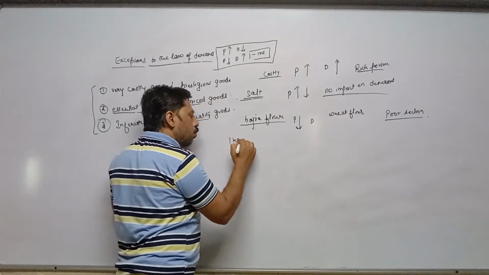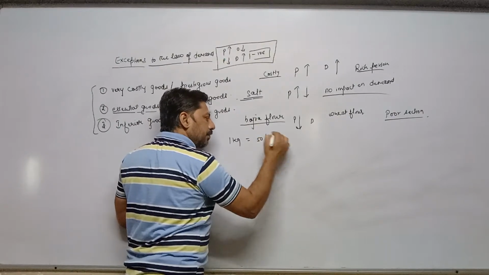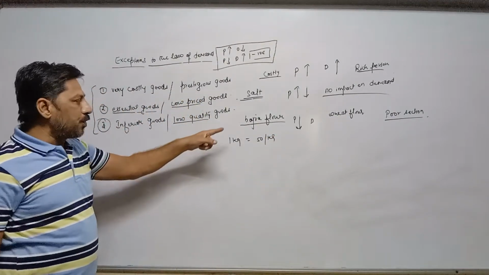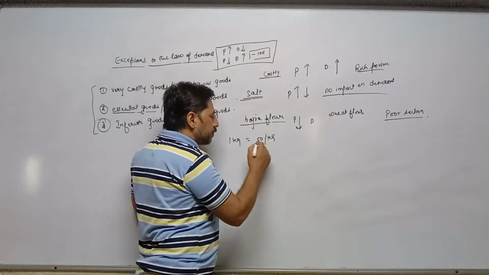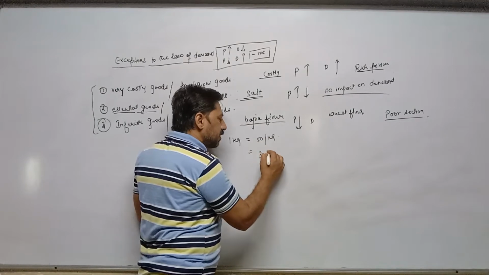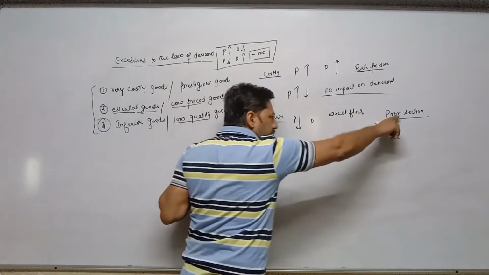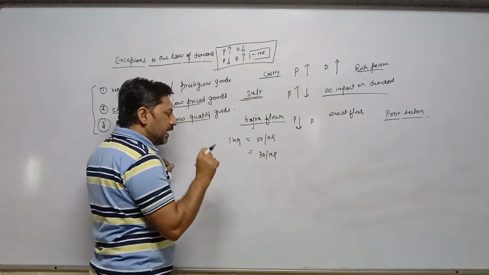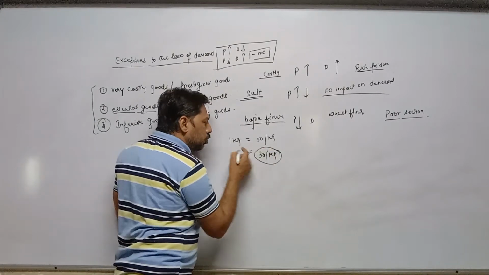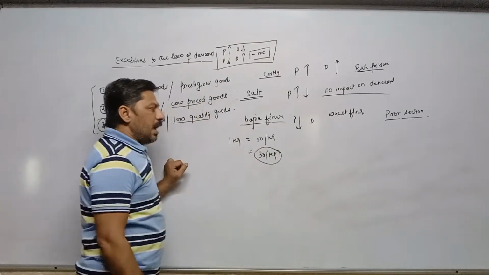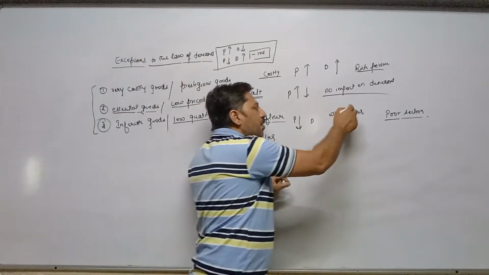For example, earlier 1 kg of bajra flour was 50 rupees per kg. Now the price of bajra flour will reduce from 50 rupees to 30 rupees per kg. Suppose an individual from the poor section is purchasing 1 kg only. They will utilize 30 rupees to purchase 1 kg of bajra flour, and the remaining 20 rupees they will utilize for purchasing wheat flour.